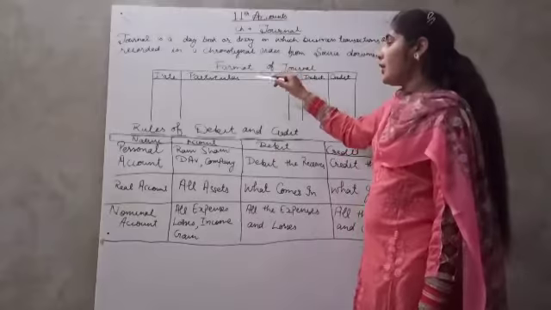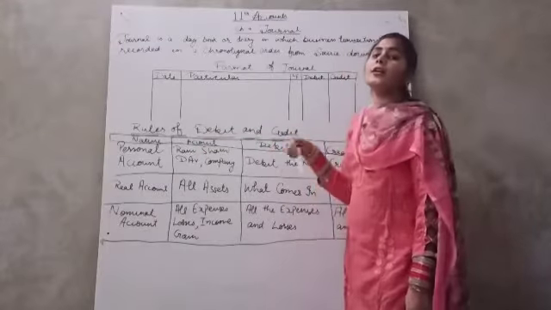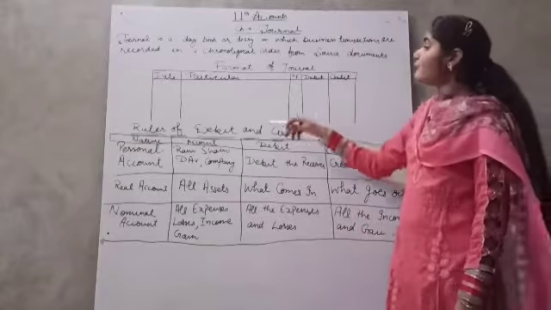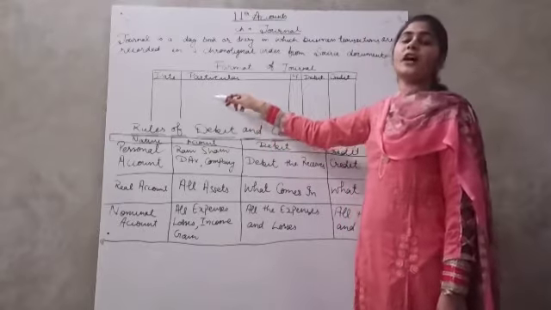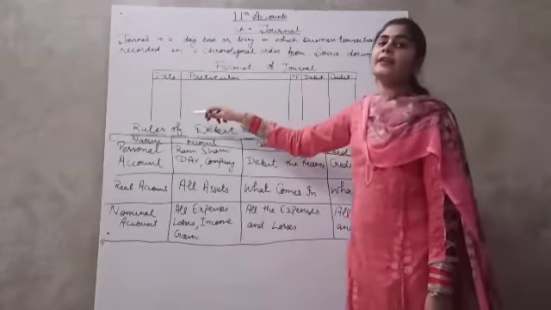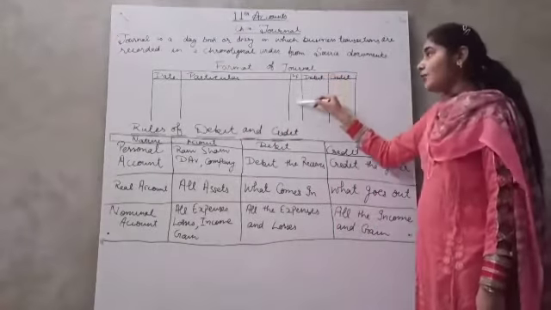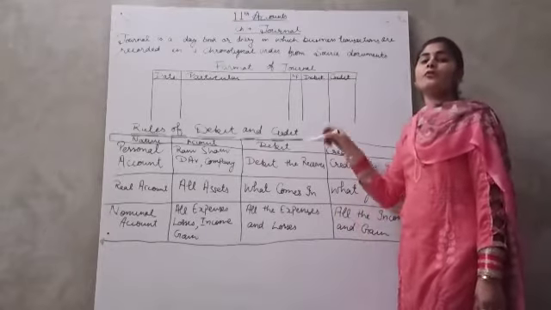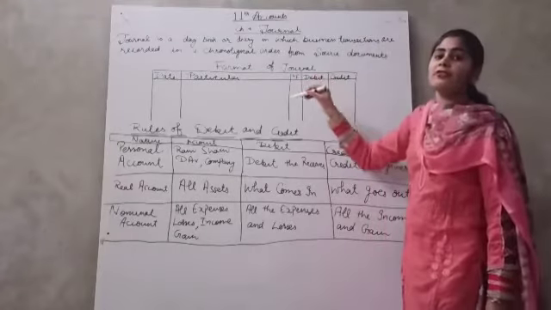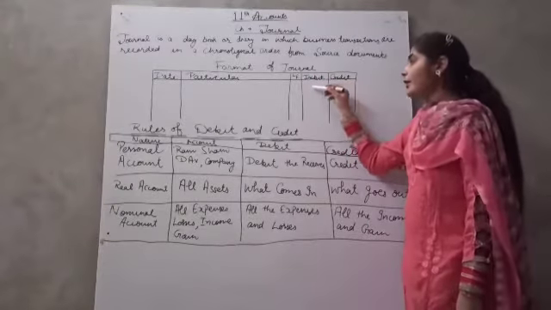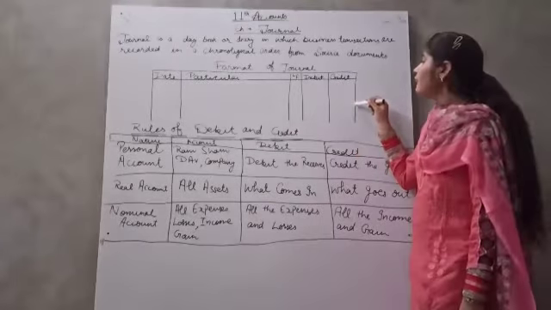After that, in the particular column, we have to write the entry of the transaction. First of all, we have to make the debit. Then after some gap, we start with "to" for the credit account, then the narration of the entry. Ledger folio is a column in which we write the page number of the ledger book in which this entry is recorded. In the debit column we write the amount of debit and in the credit column we write the amount of credit.